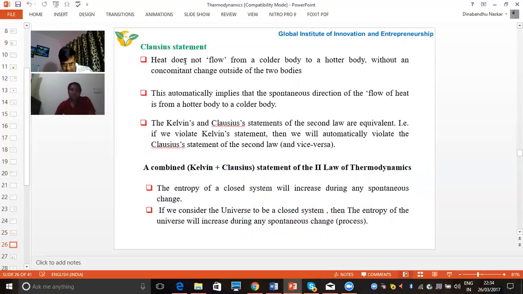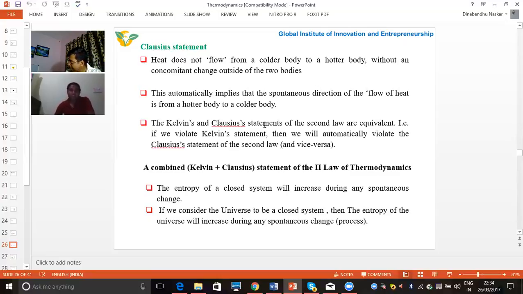Same, coming to the Clausius statement for the second law of thermodynamics. Clausius told that heat can flow from a cold body to a hot body by doing external work. Means heat will always flow from a hot body to a cold body. But when we try to flow the heat from a cold body to a hot body, it will flow only by doing some external work. This is the Clausius statement for the second law of thermodynamics.